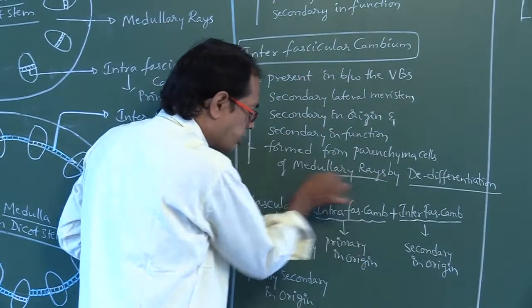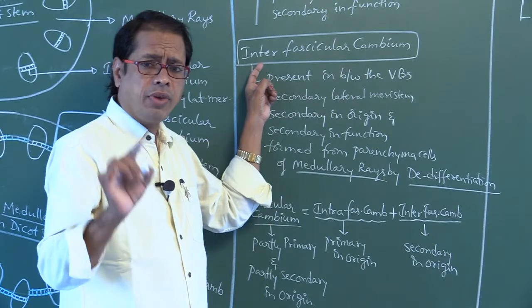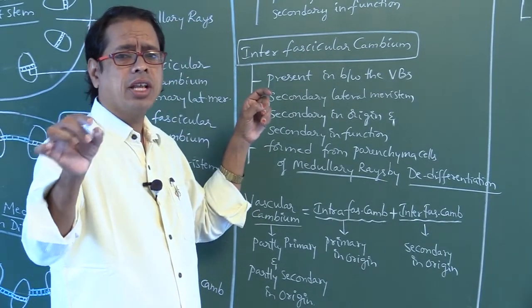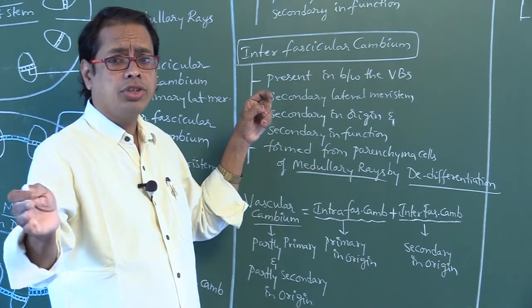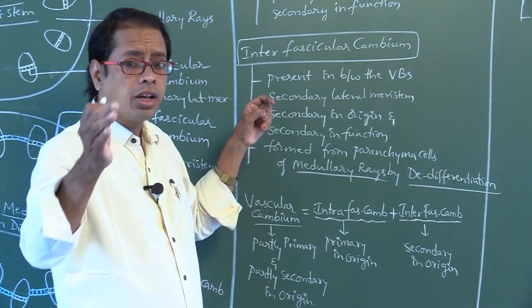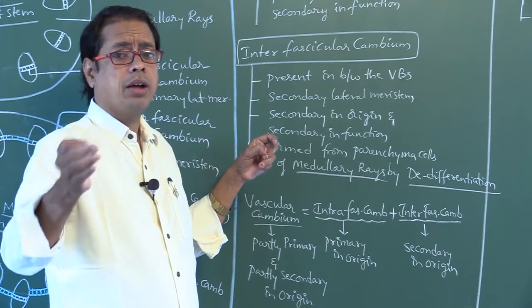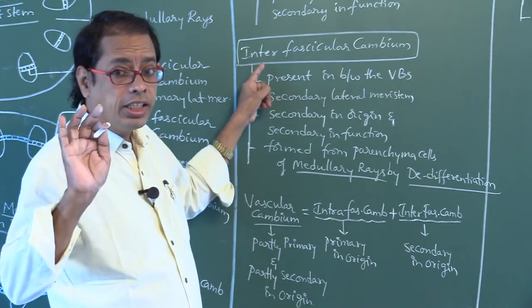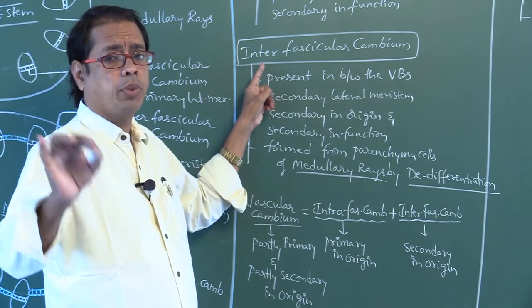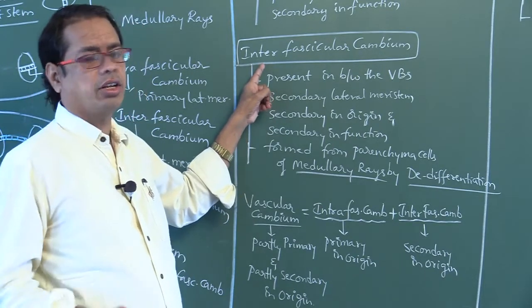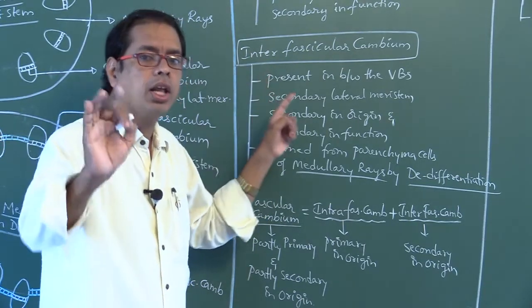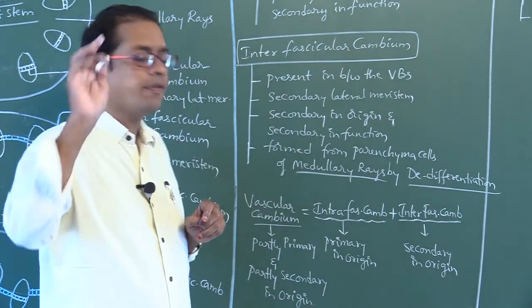Parenchyma cells of medullary rays adjoining the intravascular cambium become meristematic and form a cambium. That cambium is called intervascular cambium, formed by dedifferentiation.